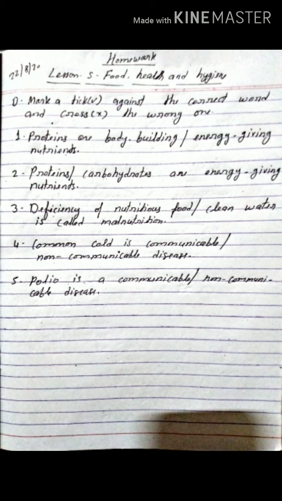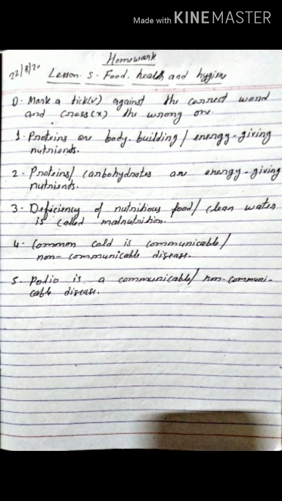First, proteins are bodybuilding or energy giving nutrients. I repeat again, proteins are bodybuilding or energy giving nutrients. Second, proteins are carbohydrate or energy giving nutrients.